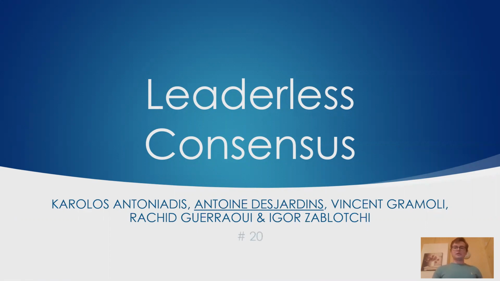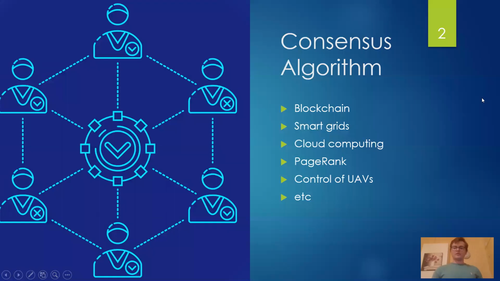So why do we need consensus algorithms? Consensus algorithms are very important for blockchains, smart grids, and so on, which is why we need them to be very performant. Basically, a set of processes try to agree on the same value and make sure that everyone has agreed on said value and they can trust this value.